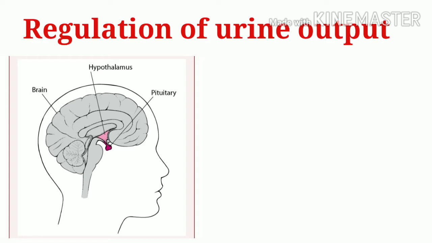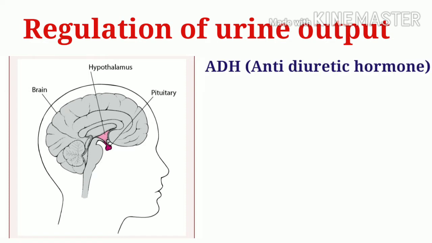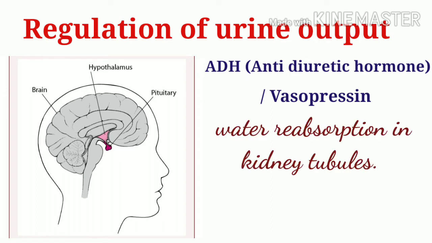The posterior lobe of pituitary gland produces a hormone called the ADH or the antidiuretic hormone or the vasopressin. It regulates the concentration of urine by controlling the water reabsorption in kidney tubules. That is, it regulates the amount of water excreted in the urine.